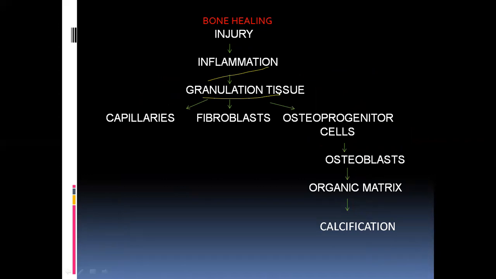Later on it is replaced by the fibroblasts and also by the osteoprogenitor cells. These osteoprogenitor cells are nothing but stem cells that form the bone, so they will secrete the osteoblasts, which form the organic matrix of the bone. Hence it will get calcified. This is the normal healing of the bone.